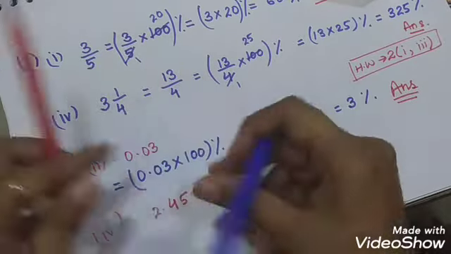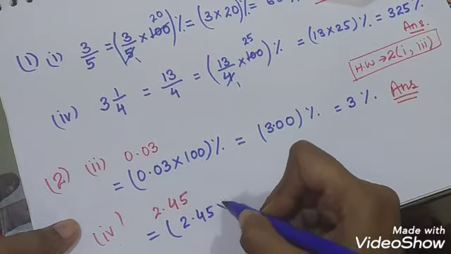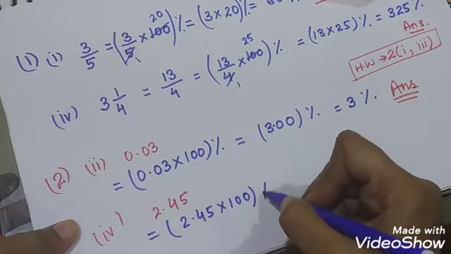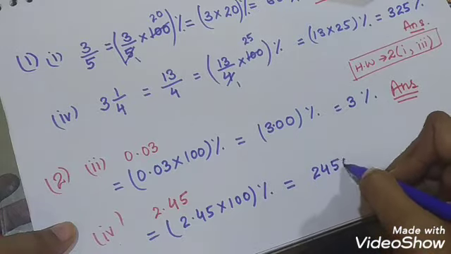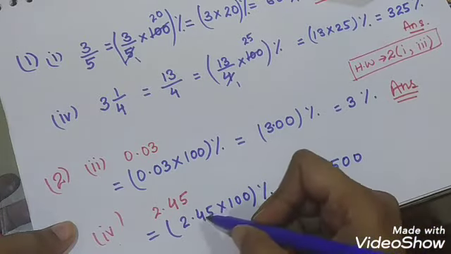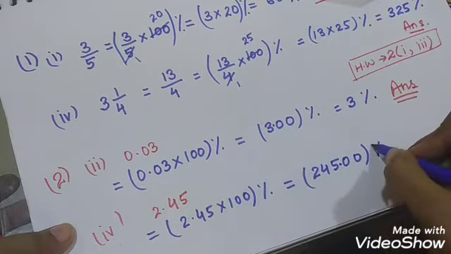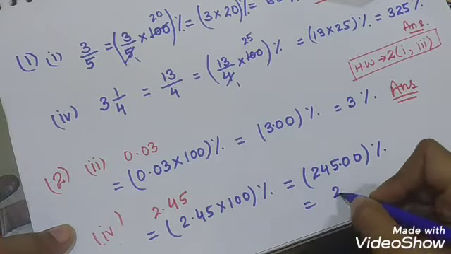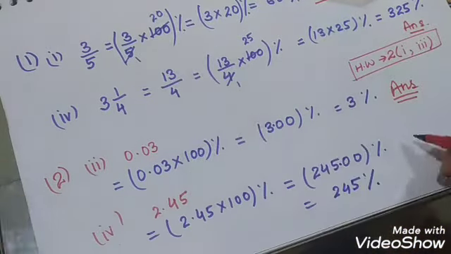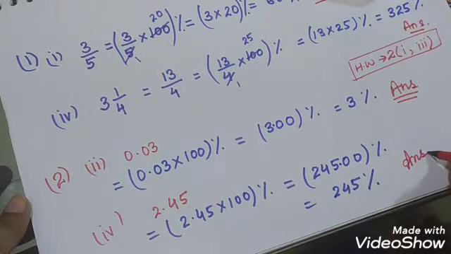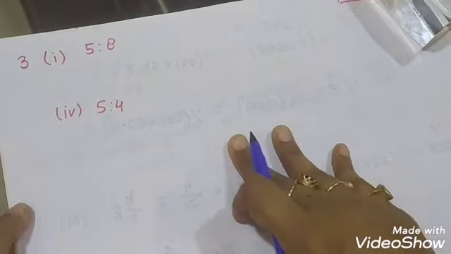Next is part 4, which is 2.45. Again we will multiply it by 100 in order to express it as a percentage. Then it comes 245 and 2 zeros, and the decimal is before how many digits? Before 2 digits. So it will be 245 percentage, and that is the answer. Next is question number 3.